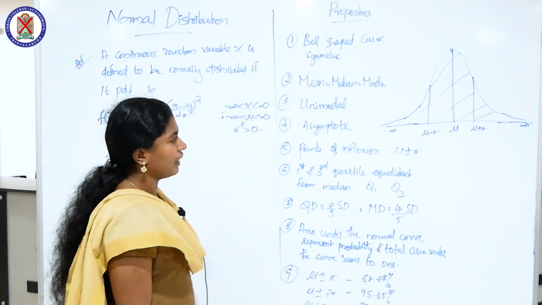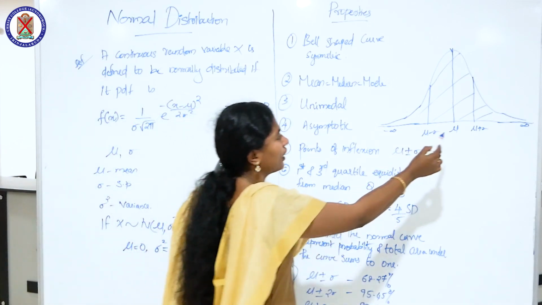And the next property is, what is the area under a particular region?